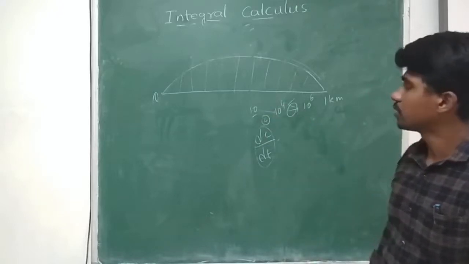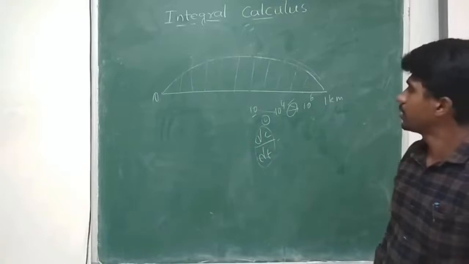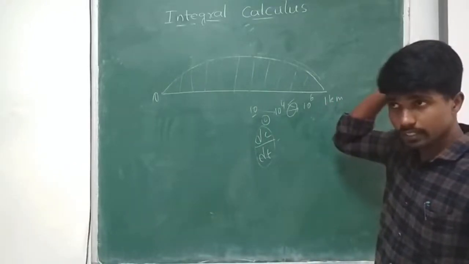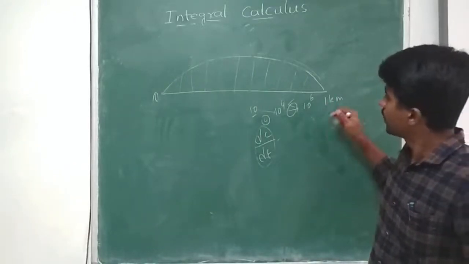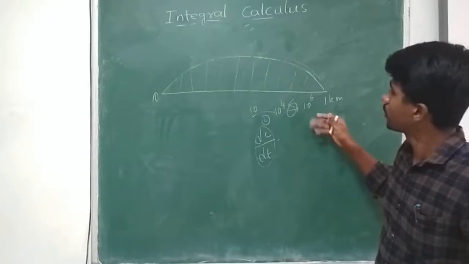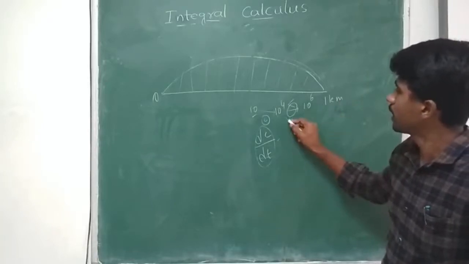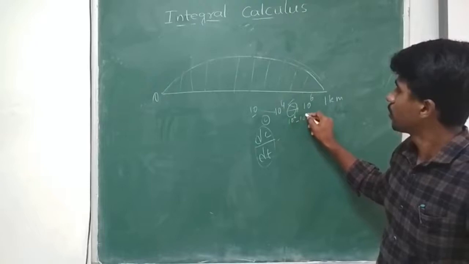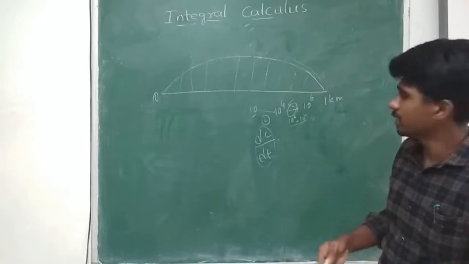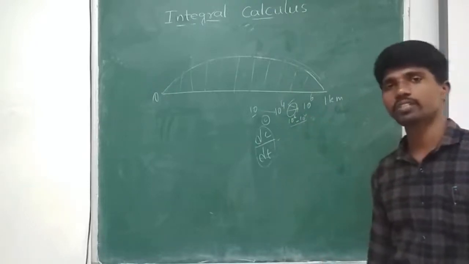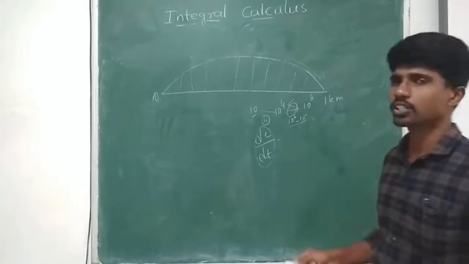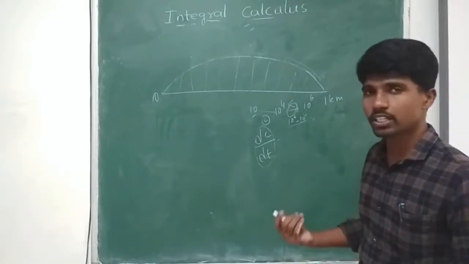So how much has the count changed? The rate of change is per hour, from 10 to the power of 4 to 10 to the power of 6. You can find out 10 to the power of 6 minus 10 to the power of 4. That much is the change in 1 hour. Its count change in 1 hour. Right? In that way we can find its count and change in count.